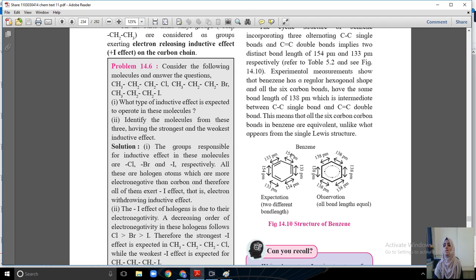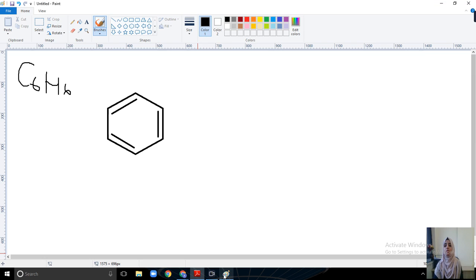It is in between these two numbers. It is not short and not a single bond length. It means that all the bonds of benzene show the same bond length.